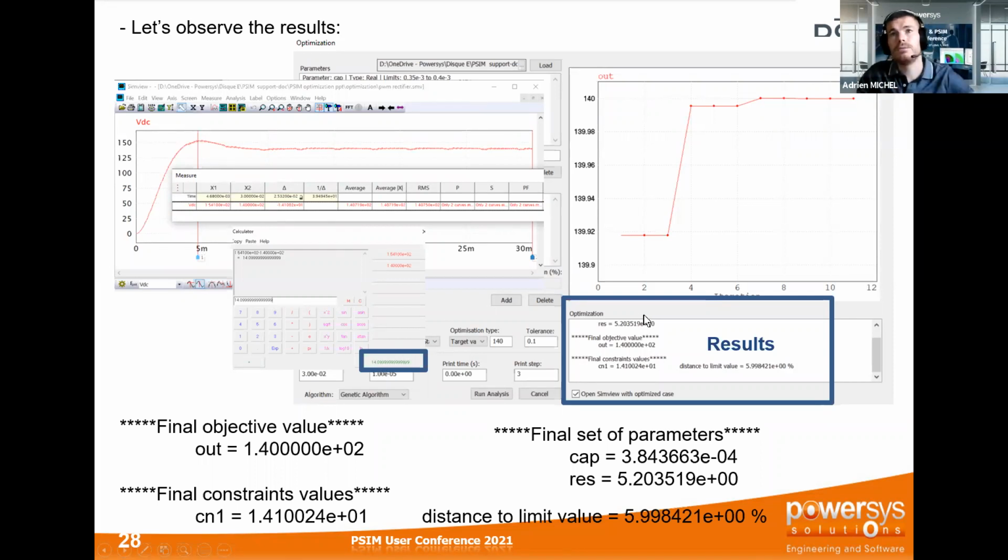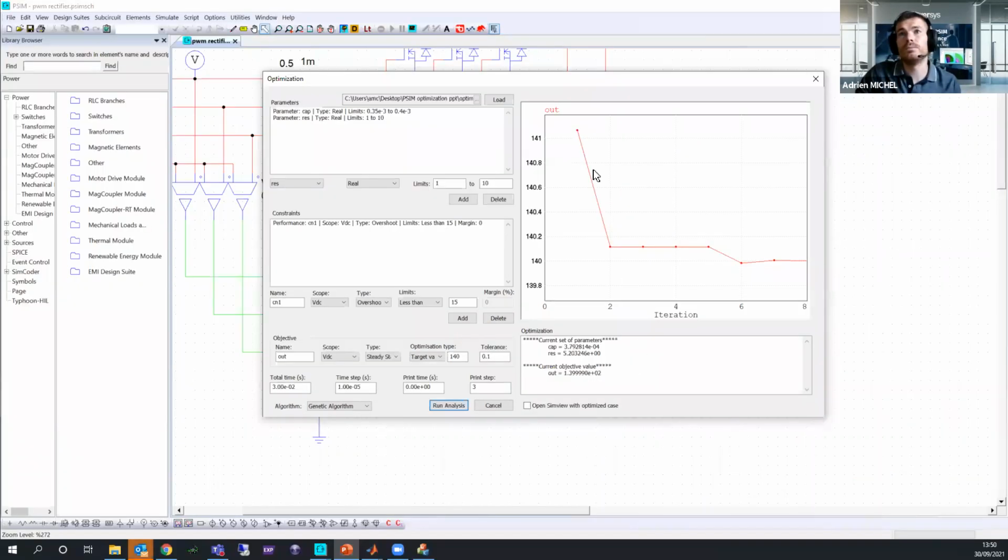So now if I go back to PSIM, as you can see, you have iteration 9, and now it will be almost done. So we can wait a couple of seconds. I think it should be quite good.